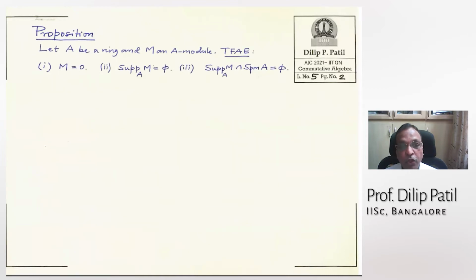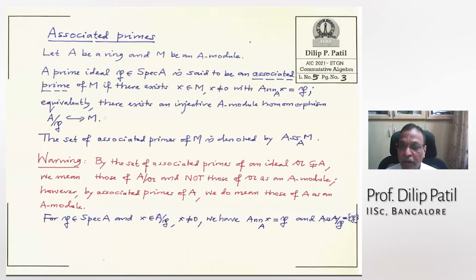If M is 0, then the support is empty, and that is also equivalent to saying that the support of M intersected with the maximal spectrum is empty. This is essentially, I saw in lectures of Vidyanand, the local principle. If locally something is 0, then it is 0 on the open set. That's what this means. So I have not written the proof.